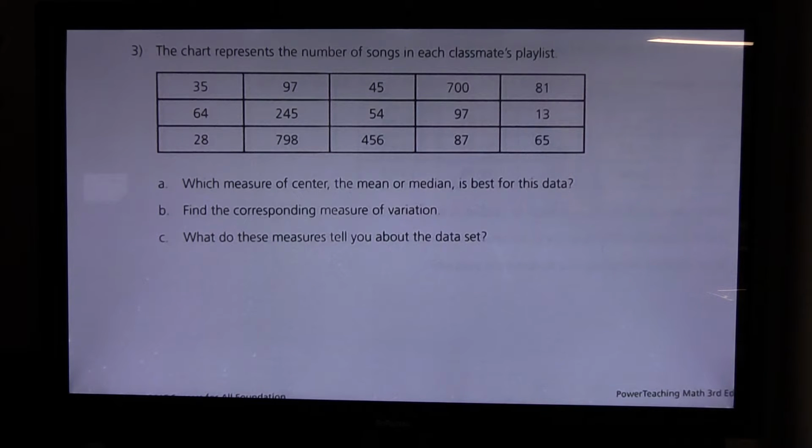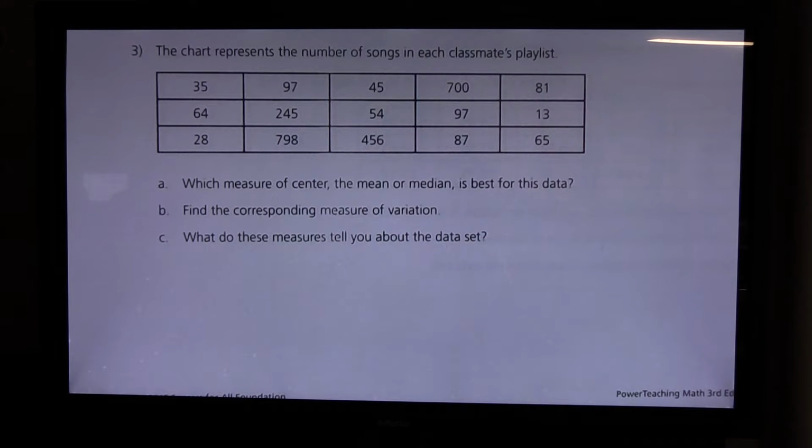Now some of the kids apparently have a lot of songs. I couldn't imagine. 798 songs looks like the most. And then there's one poor kid who's only got 13. Probably somebody went in, hacked his phone, and deleted all of his songs or something. Who knows? Maybe he just got it. We don't know. Anyhow, it says which measure of center, the mean or the median, is best for this data.